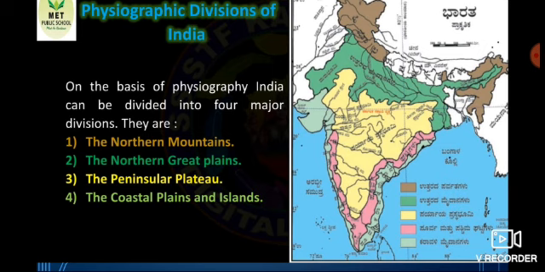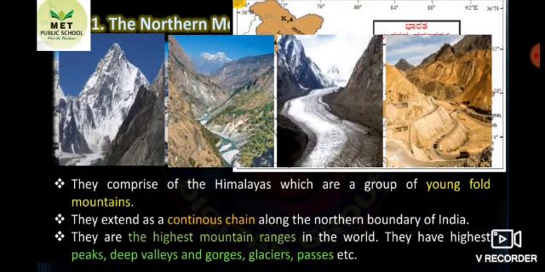Today, let us learn about the northern mountains and the northern Great Plain. First, let us see about the northern mountain. Northern mountain comprises the Himalayas, which are a group of young-fold mountains. Why is it called young-fold mountain? Because it was newly formed compared to the other mountains of the world, about 2 million years ago.